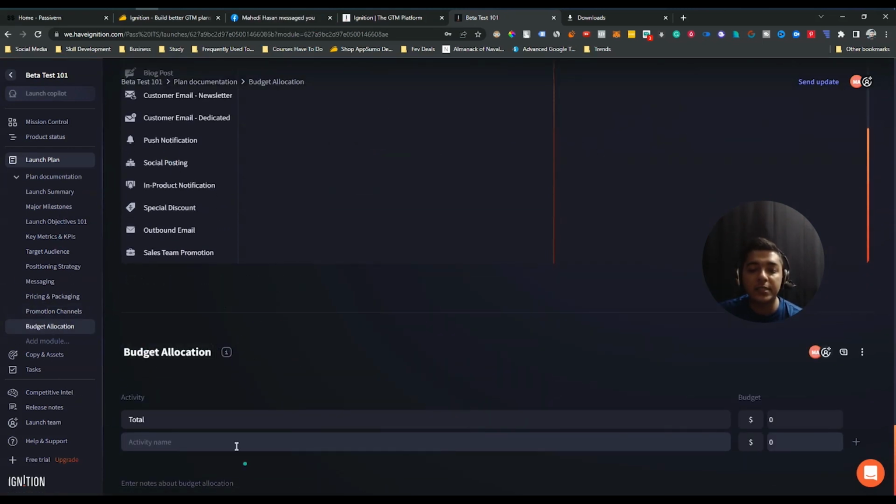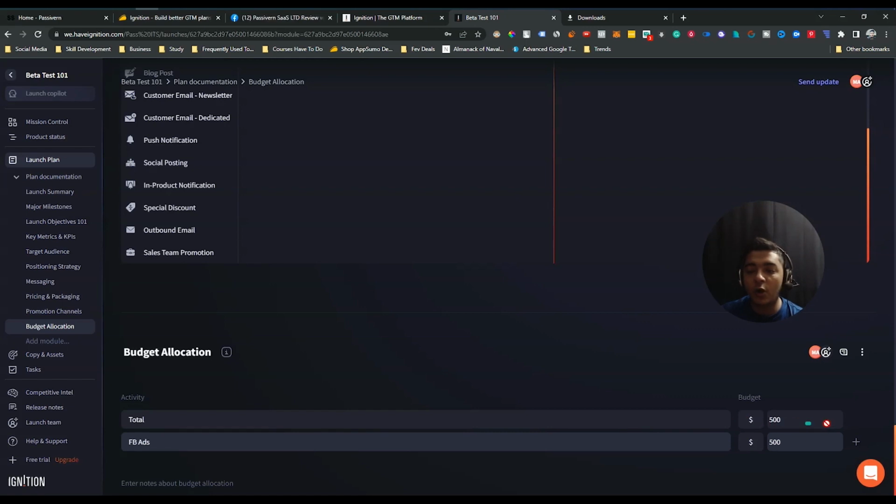After that, there is budget allocation. So see here on this budget allocation, it's a table of how the launch budget is being allocated. You can select this thing. Suppose the activity name is paid ads, or maybe FB ads, and the budget for this, suppose 500 USD. So the total budget is 500 USD.